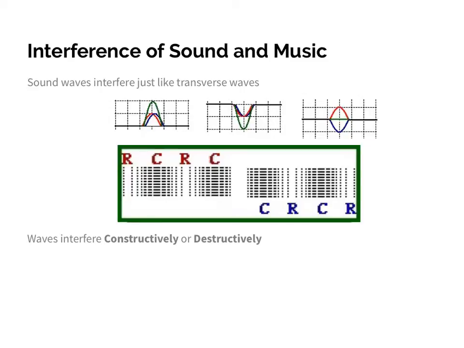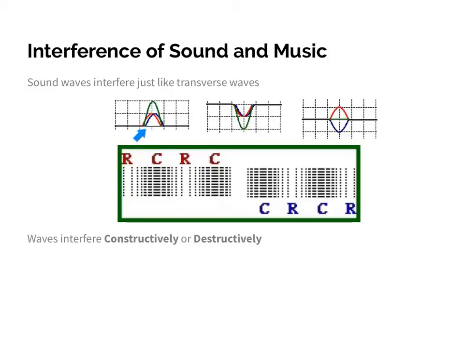Today we're actually going to get into a lot of meat and potatoes on some of the special phenomena with sound, and where sound becomes unique in terms of a type of wave. What we're going to relate to is what we talked about in our basic unit of waves: interference. Remember, interference is when two waves are interacting with each other within the same medium. We looked at, for example, the interference of transverse waves, where we would have crests meeting crests, or troughs meeting troughs, or potentially a crest meeting a trough. And we talked about two types of interference patterns, constructive and destructive interference.